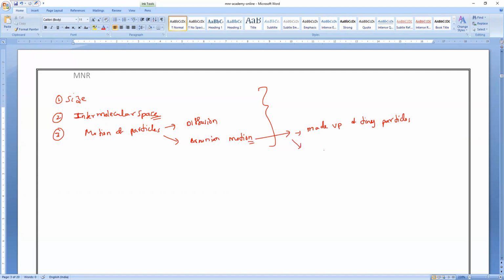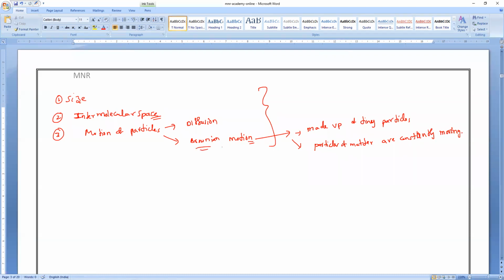And the second conclusion we can make: the particles of matter are continuously, constantly moving. So these are the conclusions we can make with the help of Brownian motion.